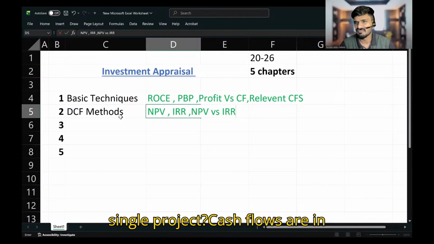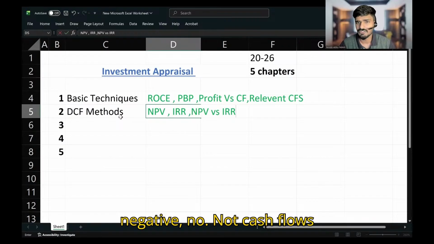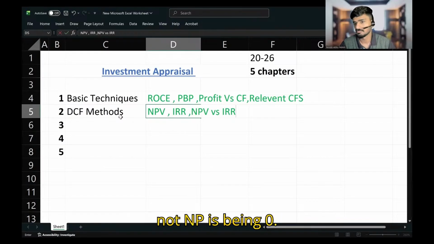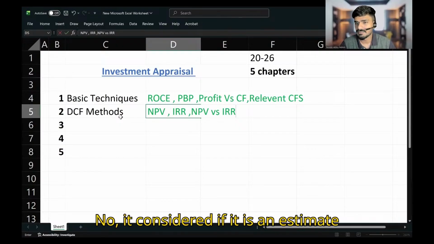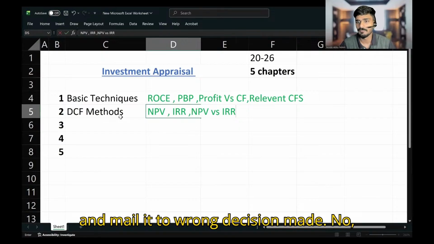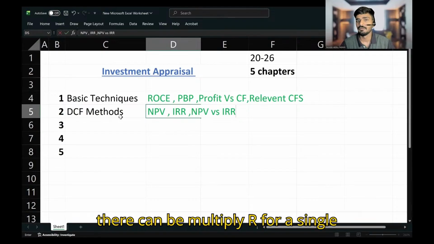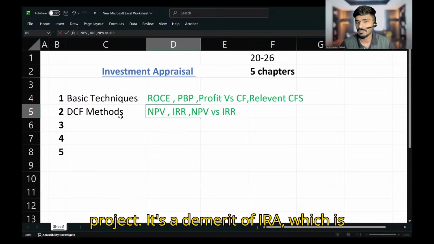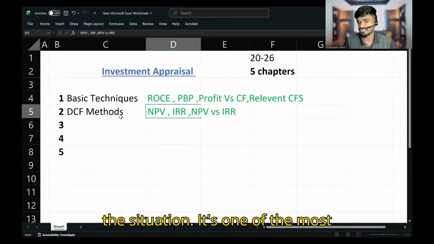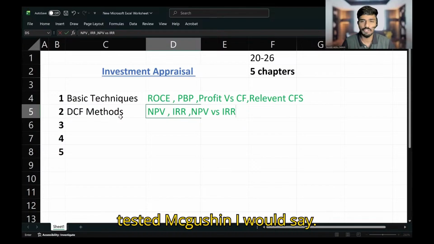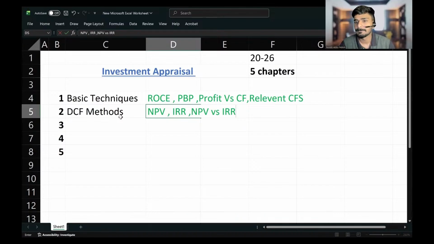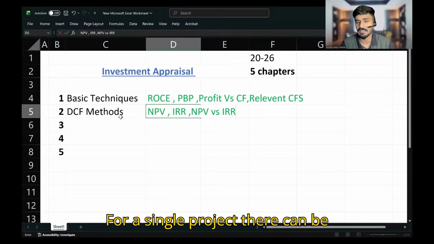No, not cash flows being negative. No, not NPV being 0. No, no, no. Two different costs of capital? No. There can be multiple IRRs for a single project. It's a demerit of IRR. Which is the situation? It's one of the most tested MCQ questions, I would say.